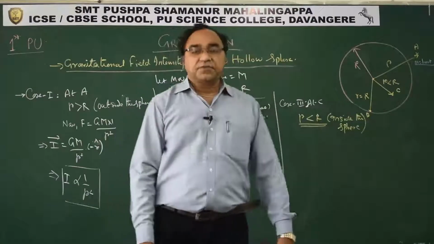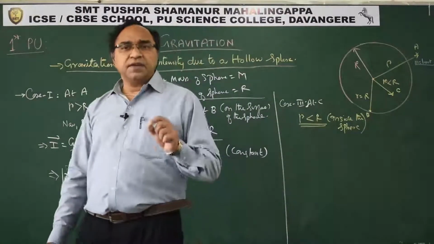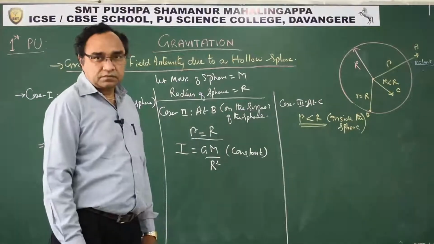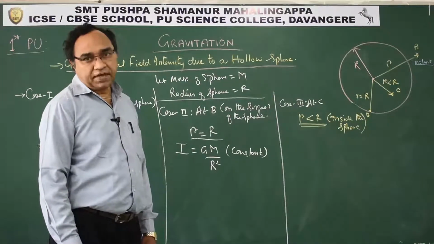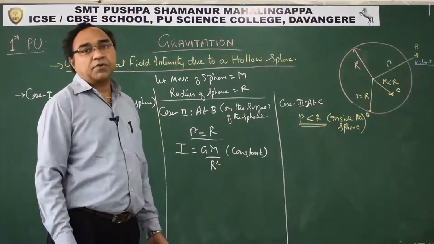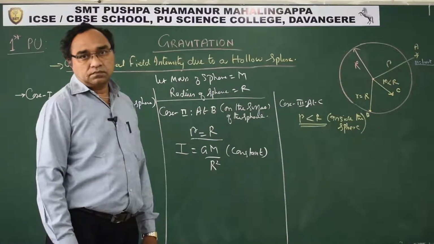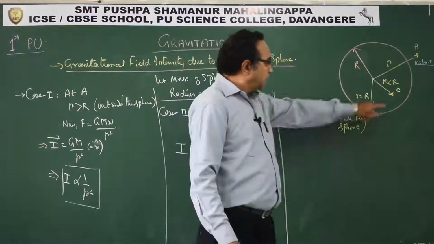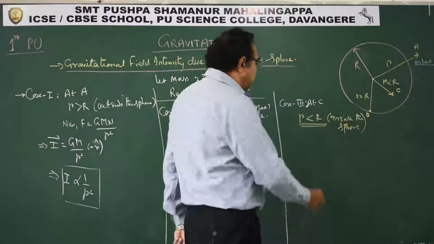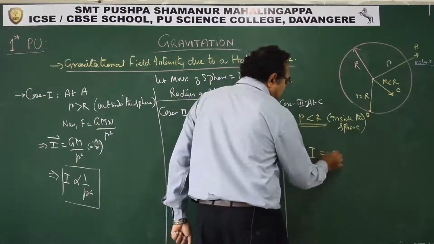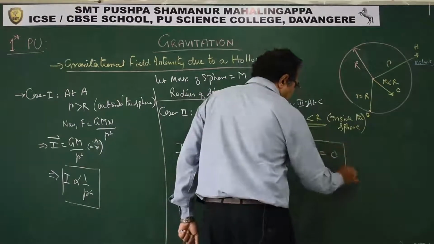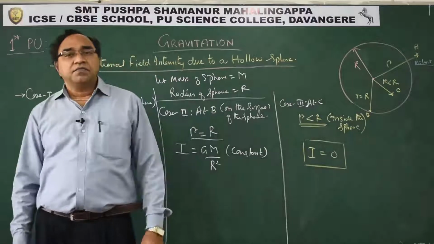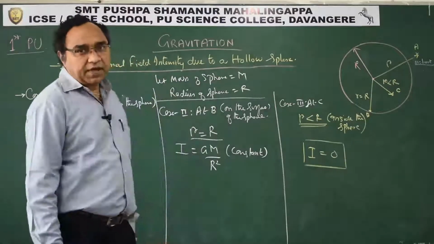When the point is inside, now is there a surface at C where a unit mass can be placed? There is no surface, because it is hollow. That is the reason why we say intensity will be 0. Please remember this. Intensity is 0, because there is no surface where you can place the mass.